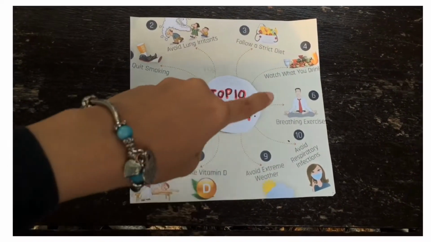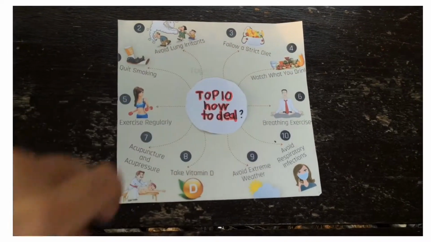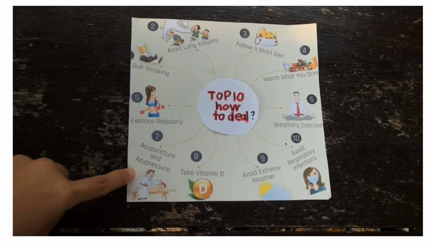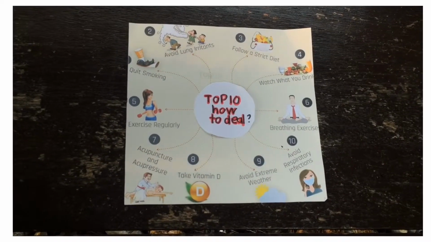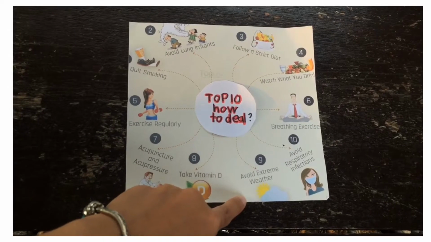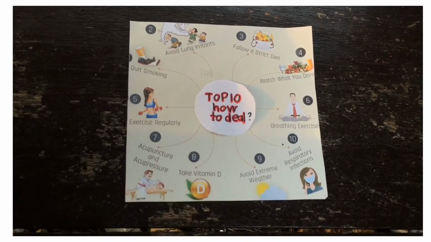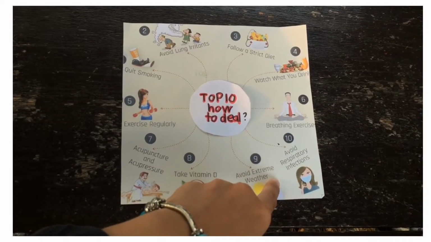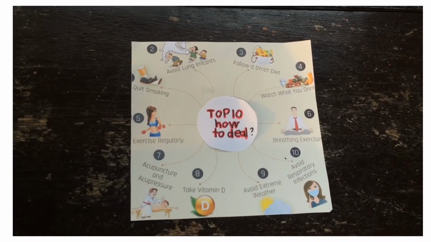Number 6 is to always practice breathing exercises. Number 7 is to go for acupuncture and acupressure sessions. Number 8 is to take vitamin D. Number 9 is to avoid extreme weather such as extreme hotness. Number 10 is to avoid respiratory infections by wearing a mask when you're outside in public.